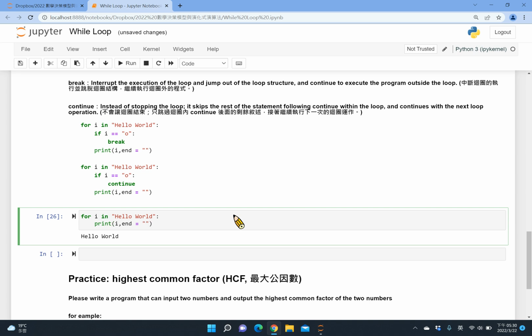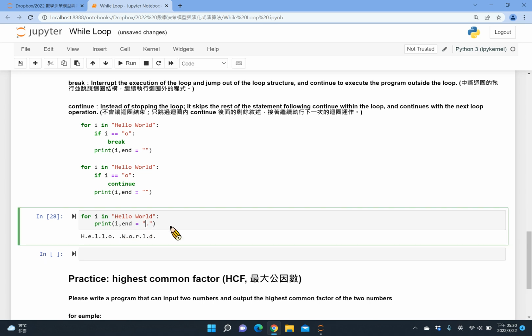Look at this one. I put an end equal to nothing here, but if I change it to a space, that means every time I print one letter, I end with a space. Okay, so that's the syntax you may consider to use. Instead of a space, you can also use other symbols to separate them.